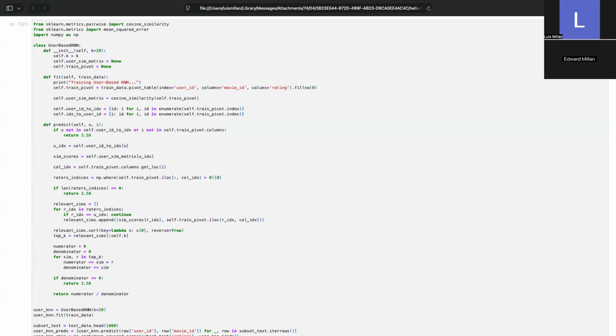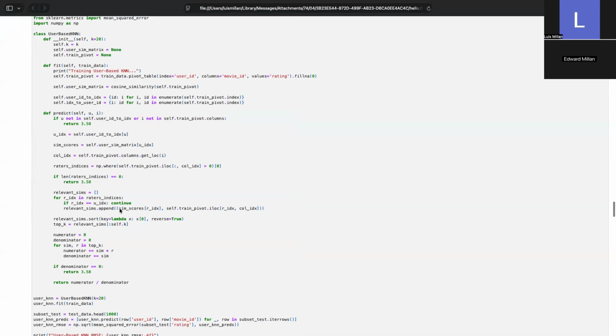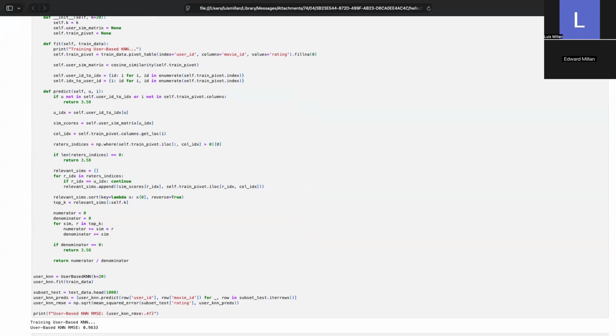We also built a safety check for the cold start problem. If a user has no neighbors who have seen the movie, we fall back to returning the global average rather than crashing. Also, because this memory-based approach is computationally expensive, we evaluated on a subset of the test data, which resulted in an RMSE of 0.9833. This is actually worse than our simple bias baseline, which confirms our hypothesis that finding reliable user neighbors in 95% sparse data is extremely difficult.